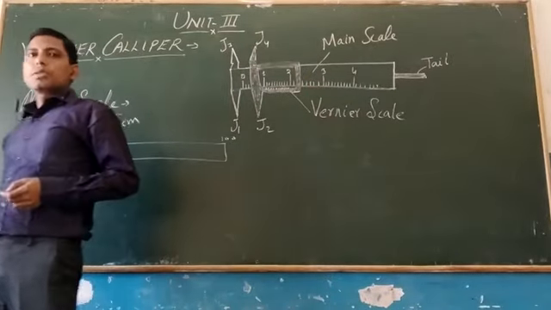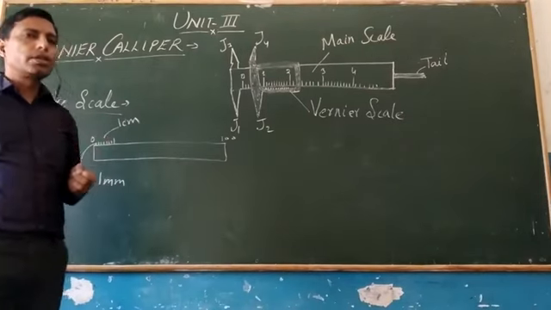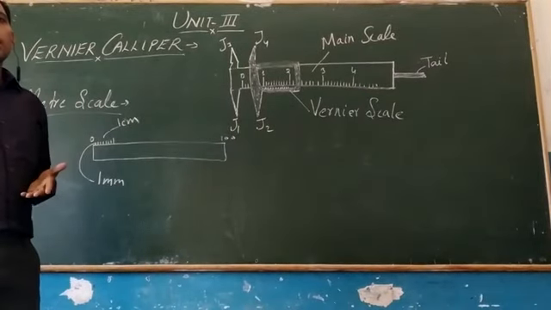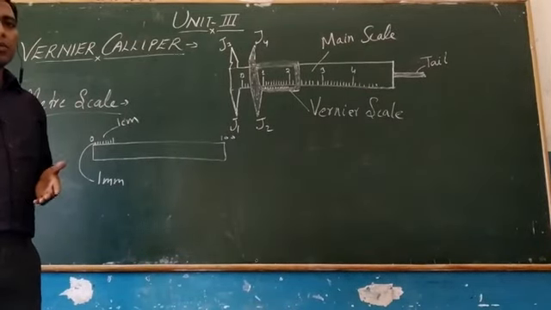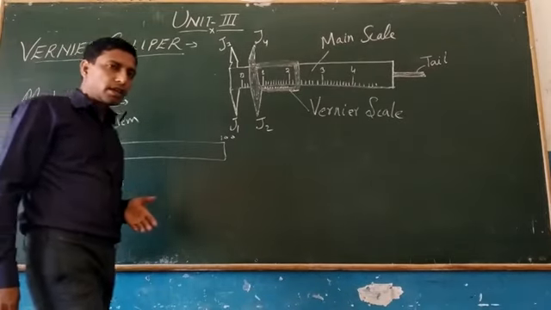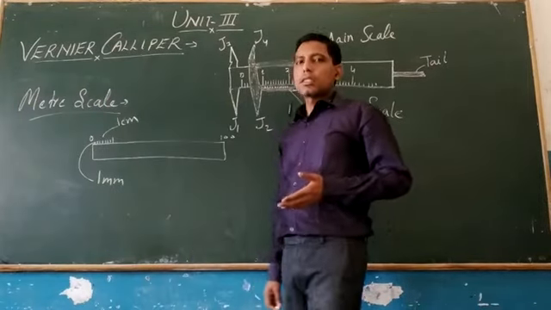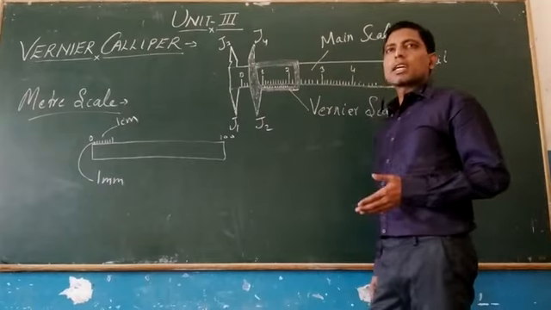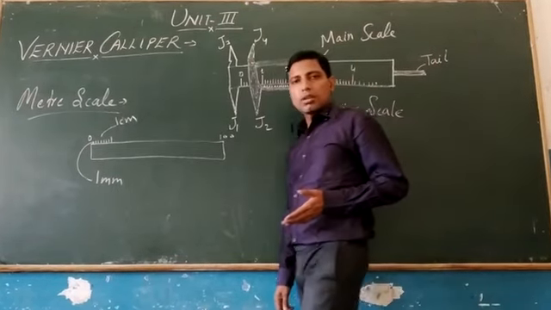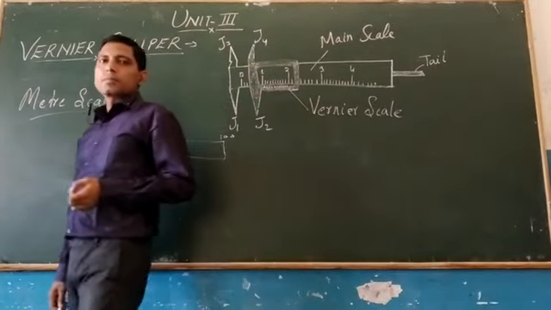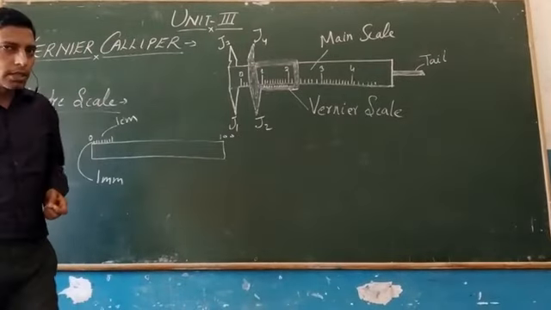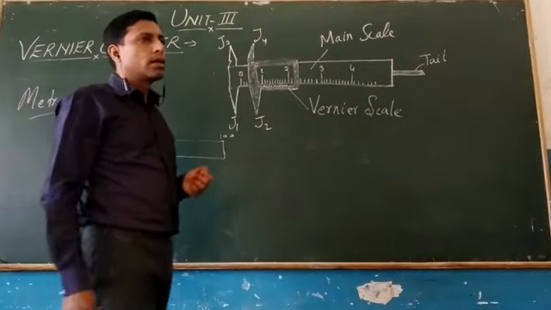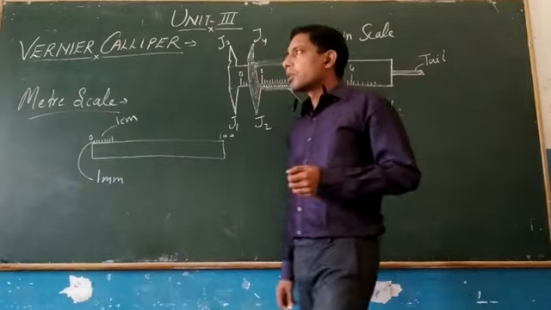Then in system of units we have learned that the unit of length, mass and time forms the system of unit and classified as MKS and CGS systems, where in MKS the length is measured in meter, mass in kilogram, time in second, and in CGS system the length is measured in centimeter, mass in gram and time in second.